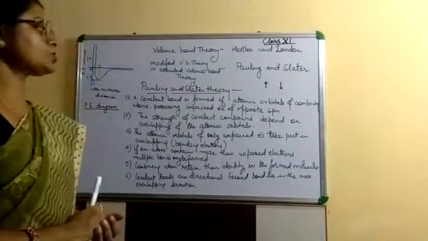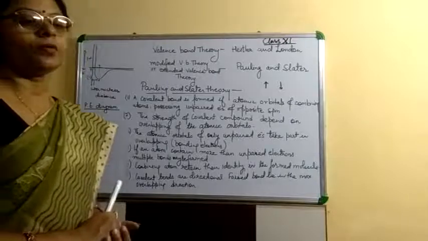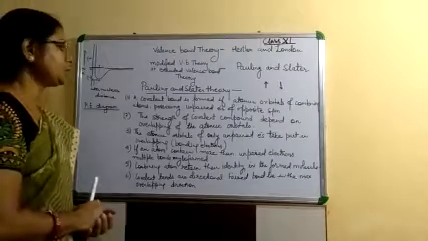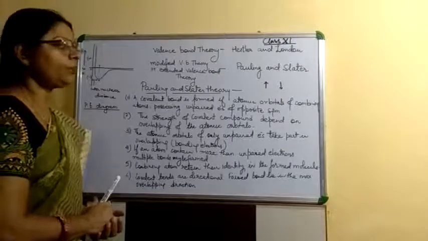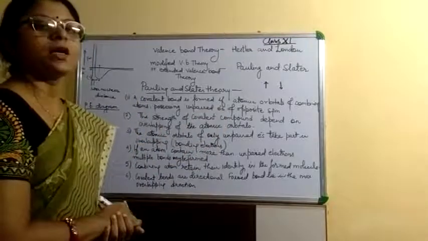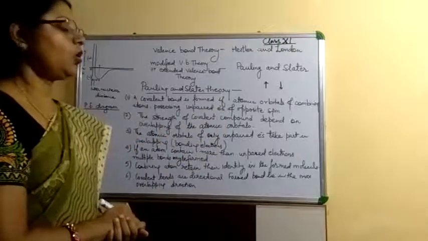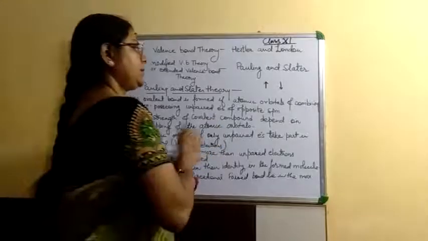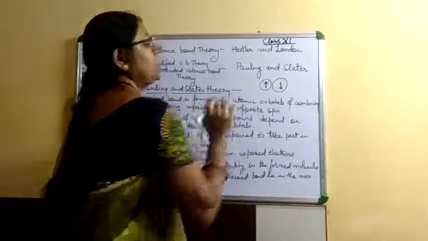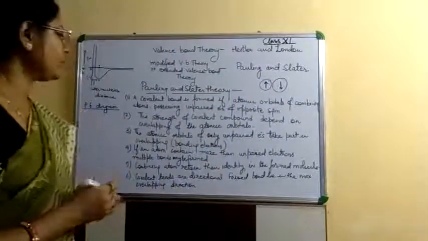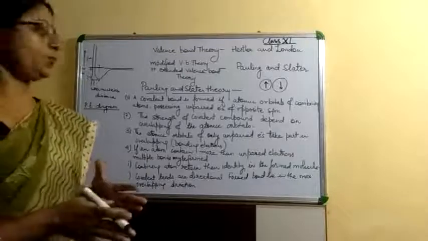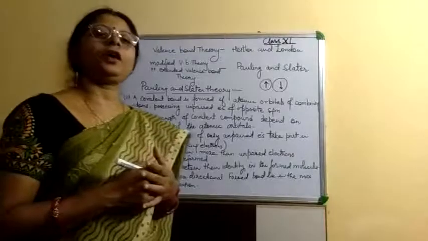According to the Pauling-Slater postulates, some main postulates are: first, a covalent bond is formed if the atomic orbitals of the combining atoms possess unpaired electrons of opposite spin, like this. If one orbital is like this, the other orbital contains the electron with opposite spin. Second, the strength of the covalent bond depends upon the overlapping of the atomic orbitals.